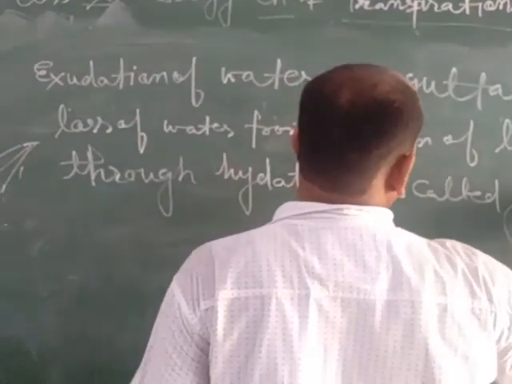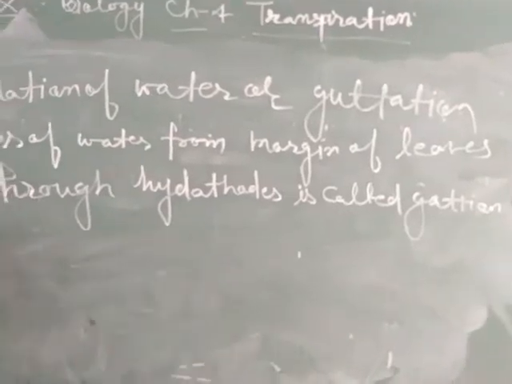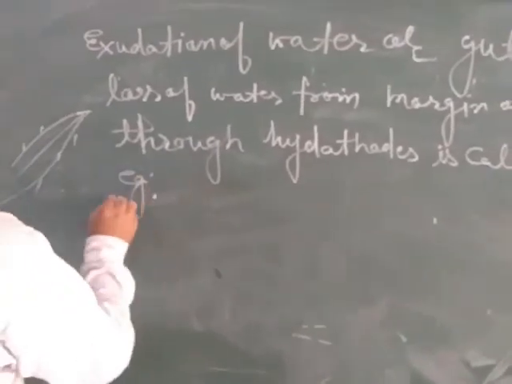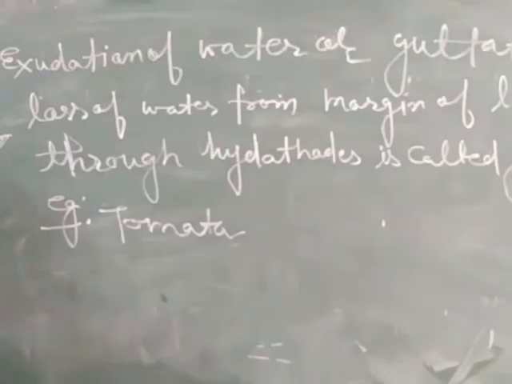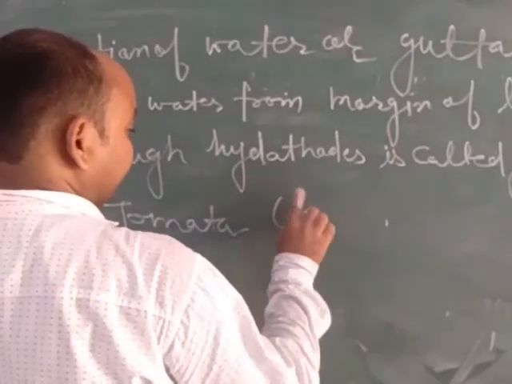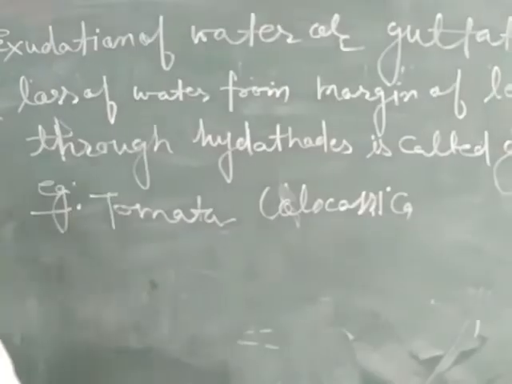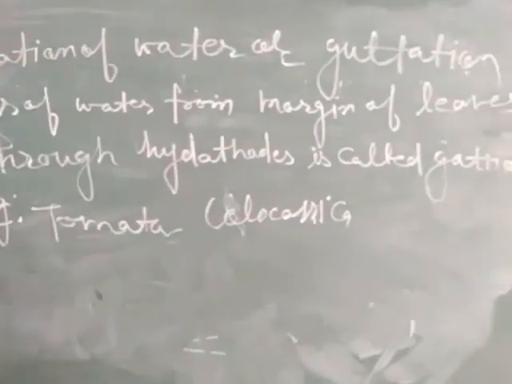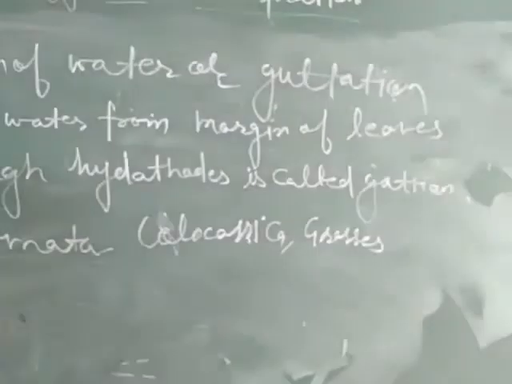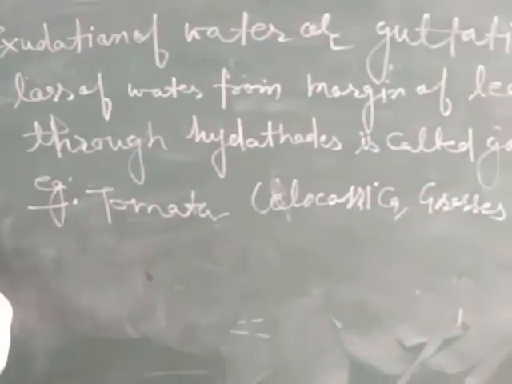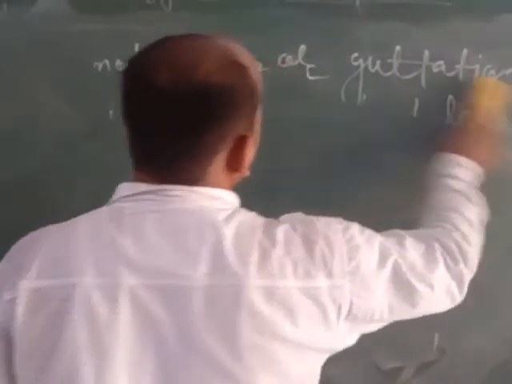Or we can say accumulation of water. Examples of plants showing the guttation process are tomato, colocasia, that is called arbi, and grasses. They show guttation generally in the morning time, due to excess water present in the leaves.